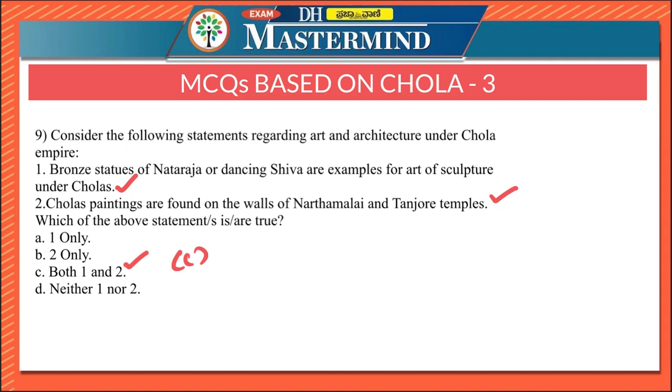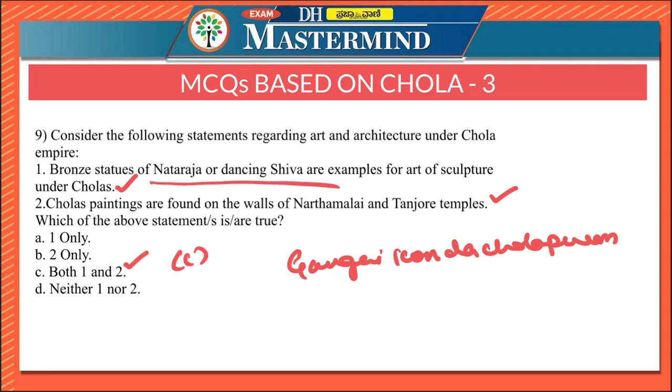The Cholas also made rich contributions to the art of sculpture. The walls of the Chola temples such as the Tanjore and Gangaikonda Cholapuram temples contain numerous icons of large size with fine execution. The bronzes of the Chola period are very famous, and the bronze statues of Nataraja or the Dancing Shiva are examples that serve as masterpieces of the art of sculpture under the Cholas. Chola paintings are also found on the walls of Narthamalai and Tanjore.